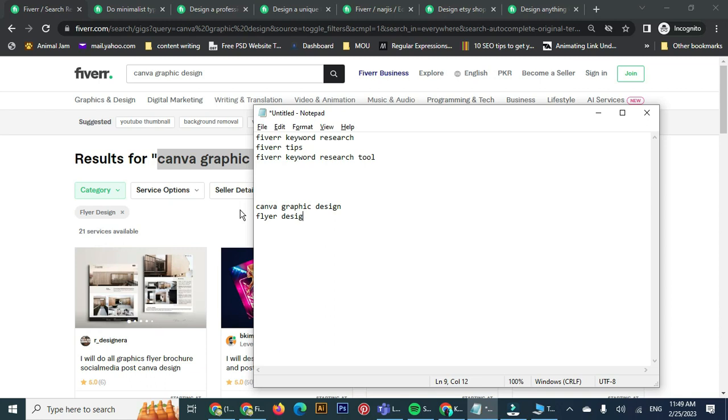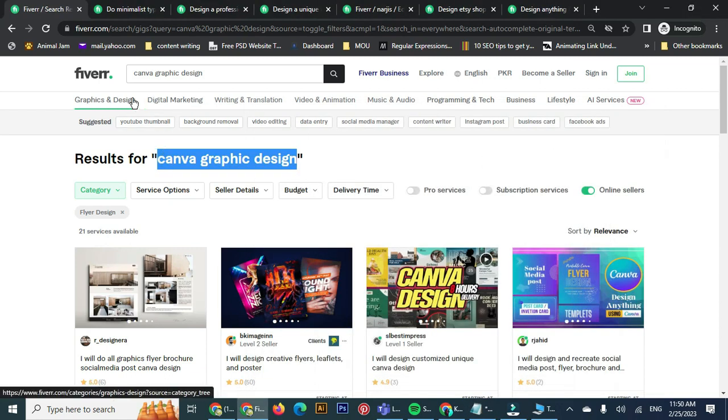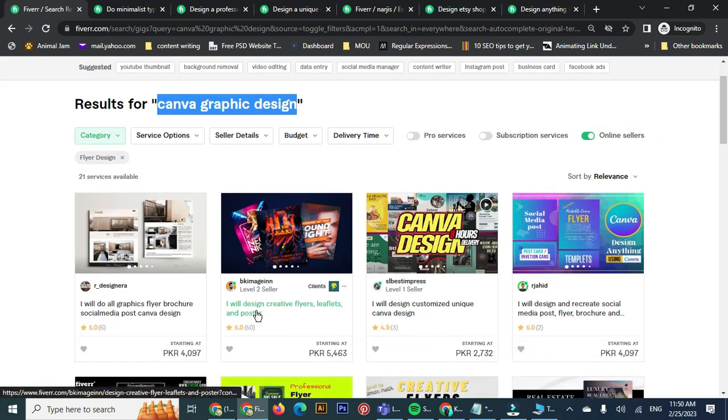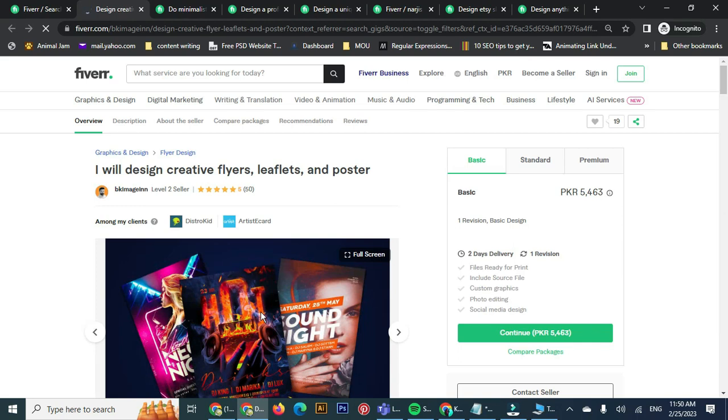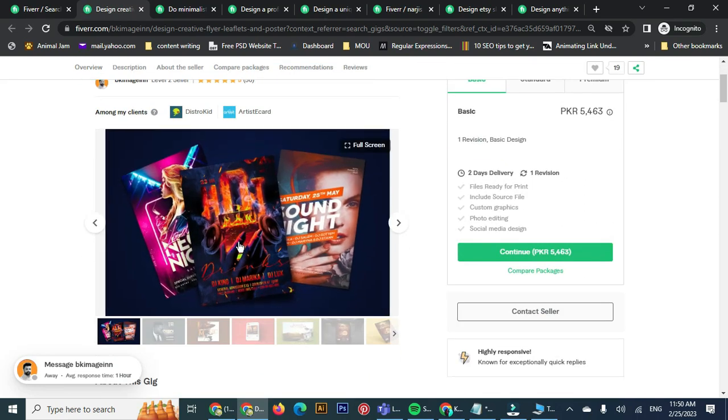There must be some design examples for us to show our work. Again, you can see there are some suggested keywords as well, and people are earning through this. Let's look at one design and see how people are earning through it, and then we are going to create such best designs in Canva as well, such flyers, to demonstrate and showcase our work first.